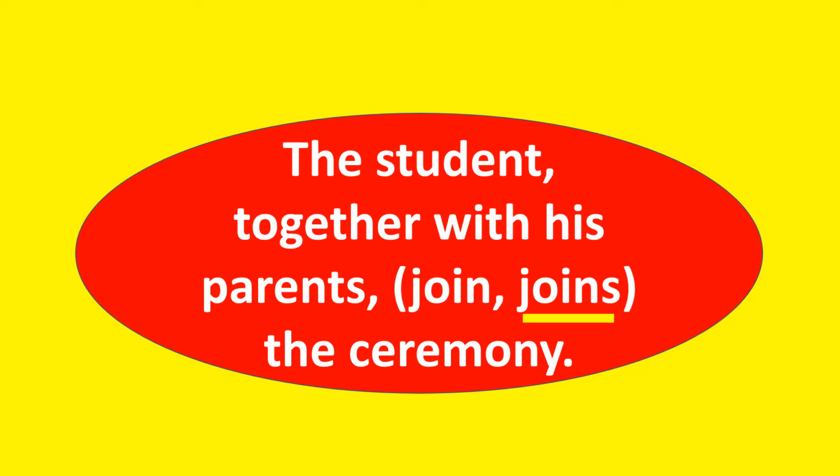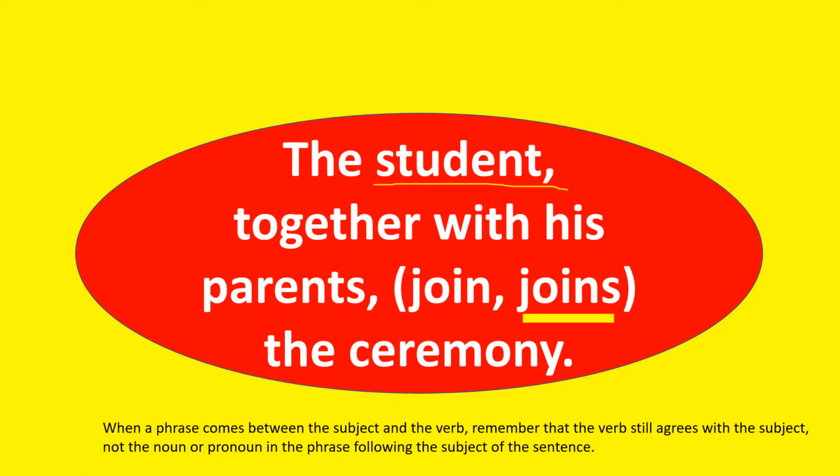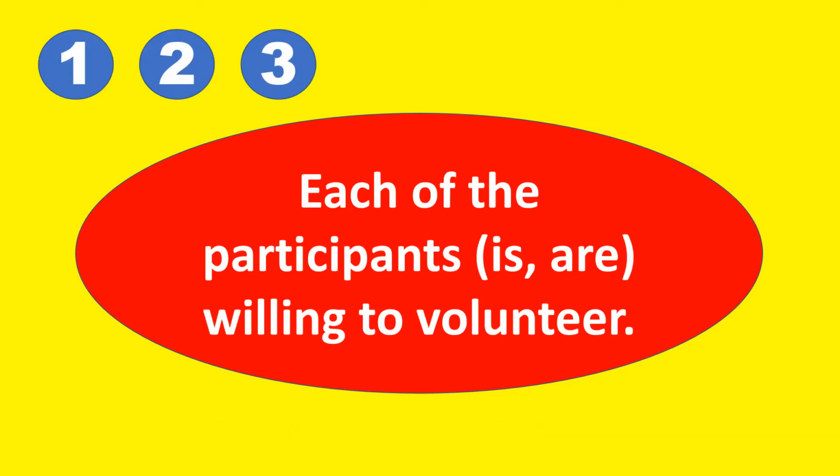That's not the subject. Rather, the subject is student. Hence you take joins as the verb. Again, this is a reminder that when a phrase comes between the subject and the verb, the verb still agrees with the subject, not the noun or pronoun in the phrase following the subject of the sentence.